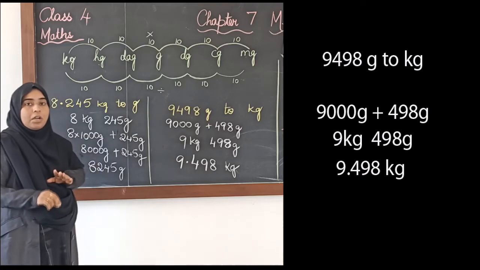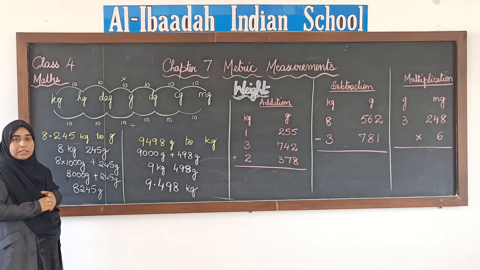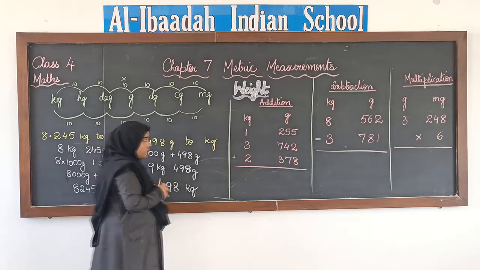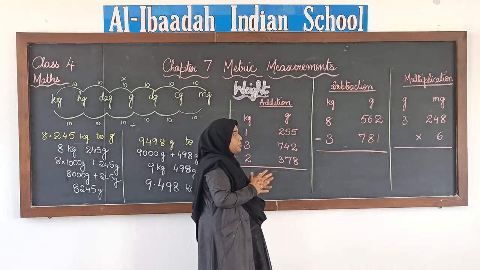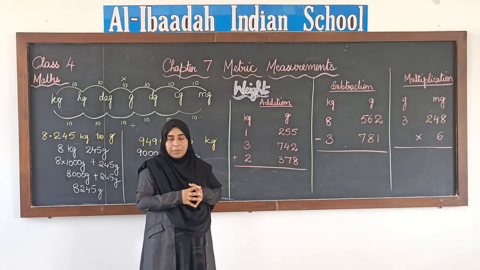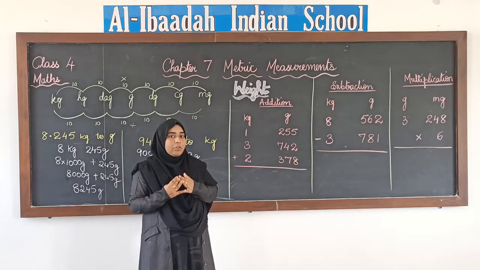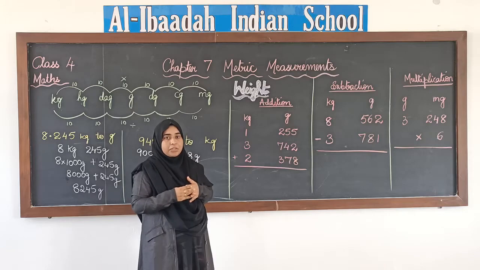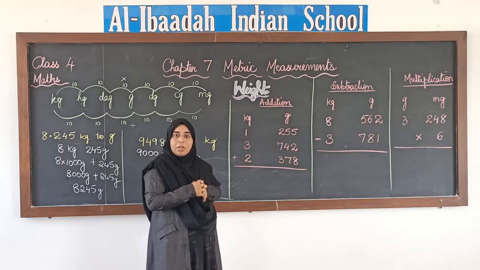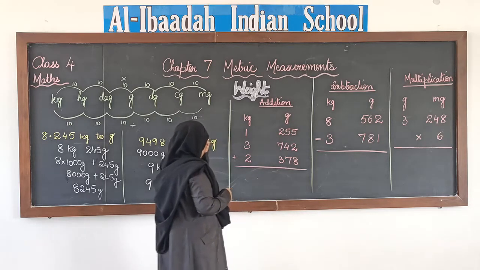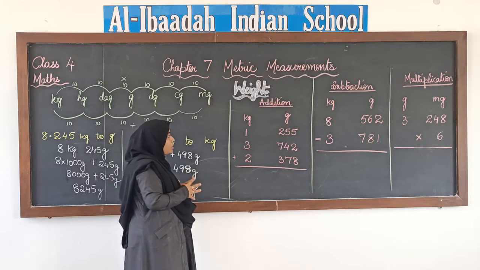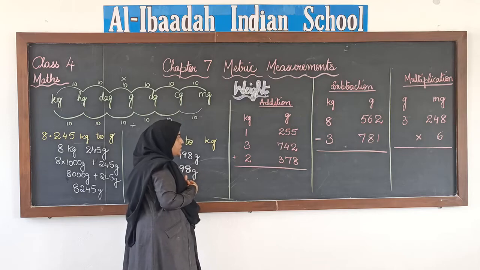Is it clear to you all how we convert grams to kgs? Next we will see addition, subtraction and multiplication of the units. Now addition, subtraction and multiplication is simple, same as how we do addition of whole numbers. We have seen this in measurement of length also, right? We did addition, subtraction, multiplication over there, and we saw that we follow the same rule that we follow for whole numbers. Here the only difference is that we have units. Otherwise the steps or the procedure will be the same.